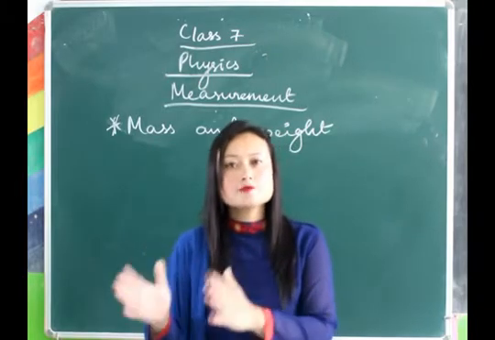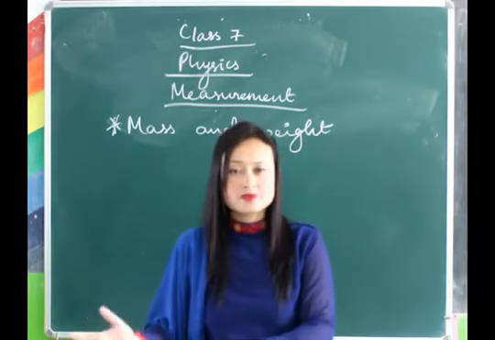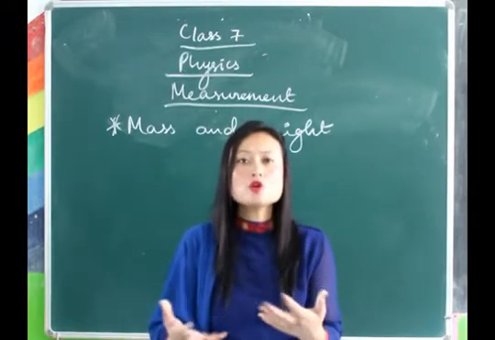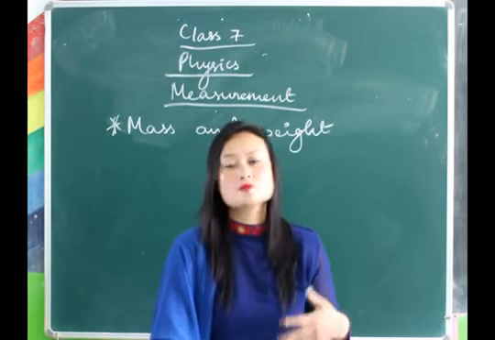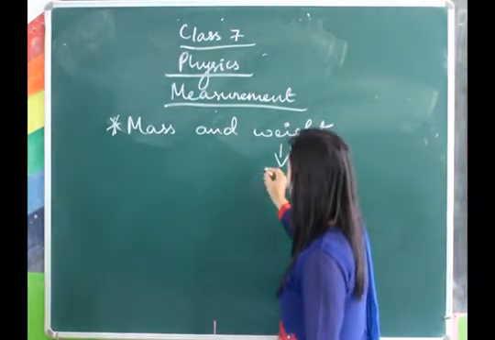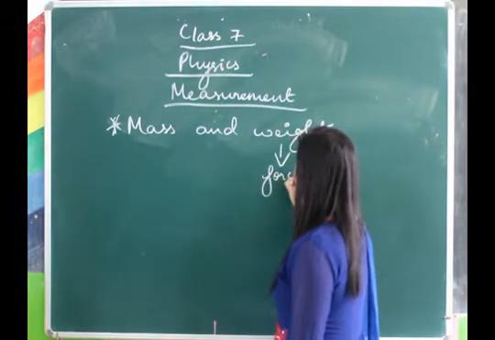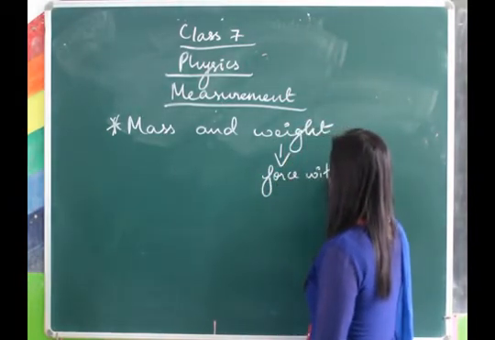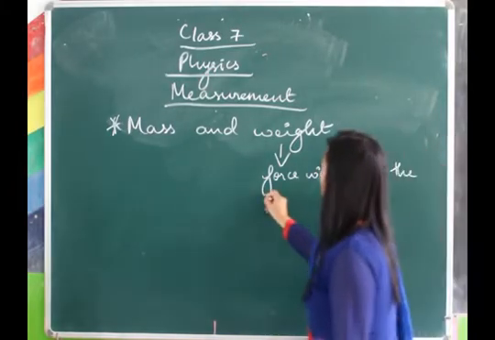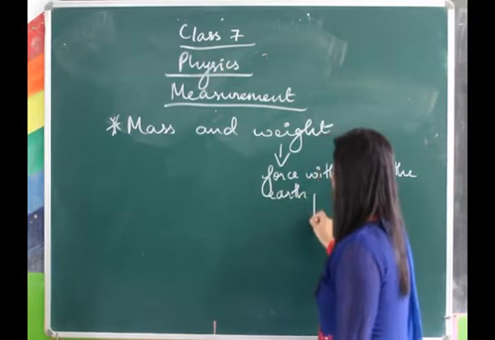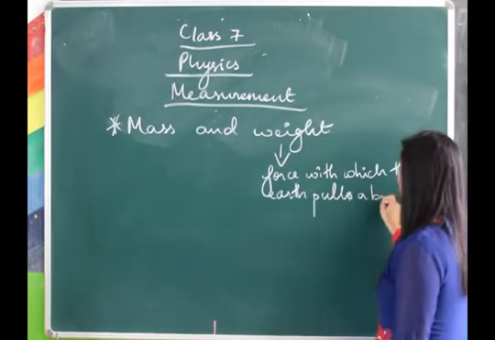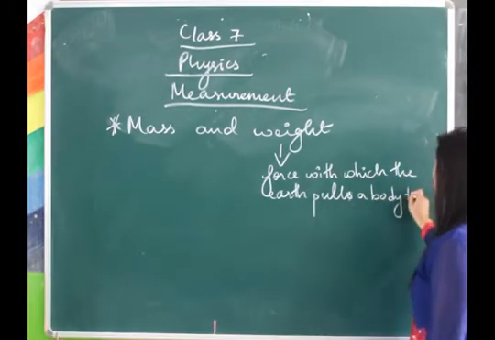Thus, the weight of the object will be more if it is heavy. So, what is weight? Weight is the force with which the earth pulls a body towards it.